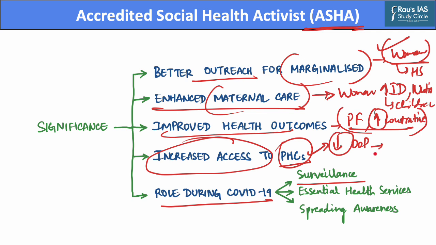Further, these ASHA women also helped in providing non-COVID related essential services such as doorstep delivery of medicines for tuberculosis or HIV, etc. Further, these women also helped in spreading awareness about vaccination and getting eligible beneficiaries vaccinated in order to prevent the spread of the COVID-19 pandemic.